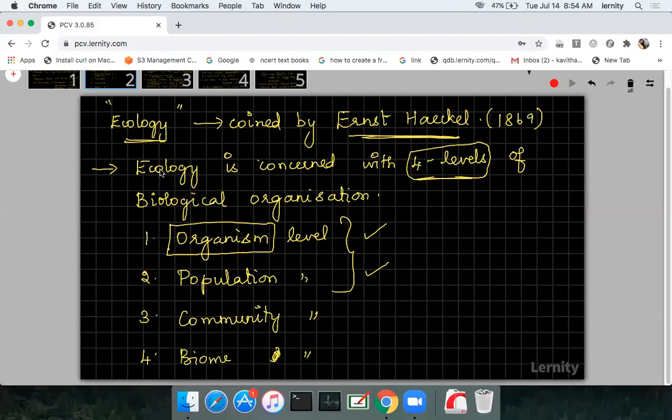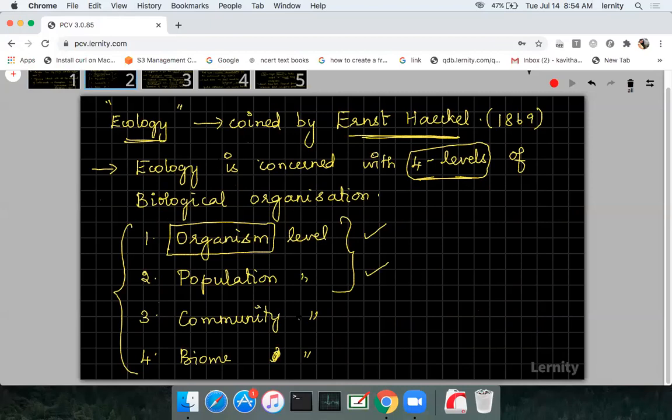The first, primitive level is the organism level, individual organisms. When organisms form a group, it is called a population. The second level is the population level. When different populations of different organisms combine, they form a community. When different communities of plants and animals combine together, they form a biome. You just go step by step.